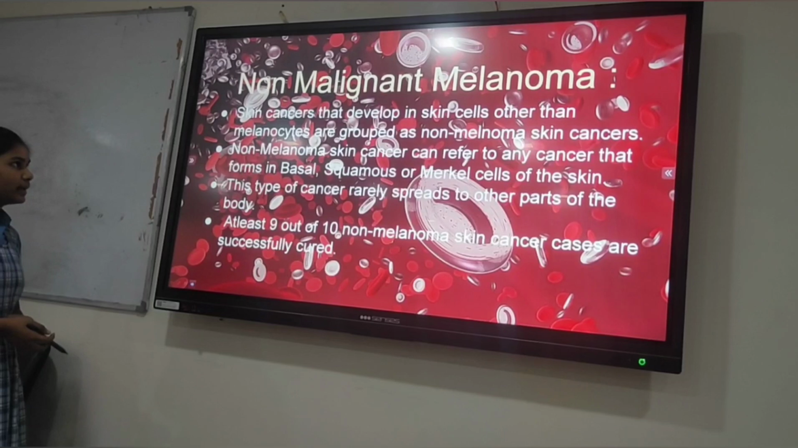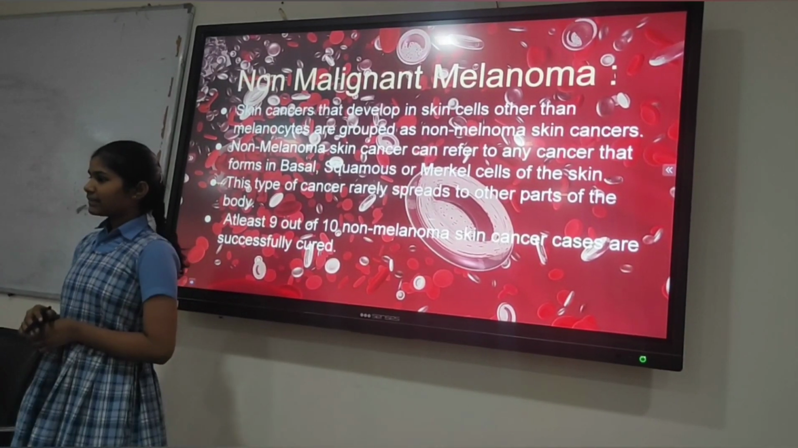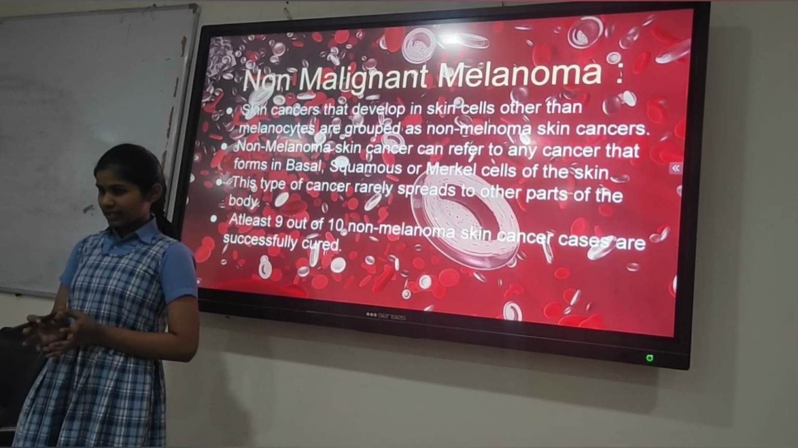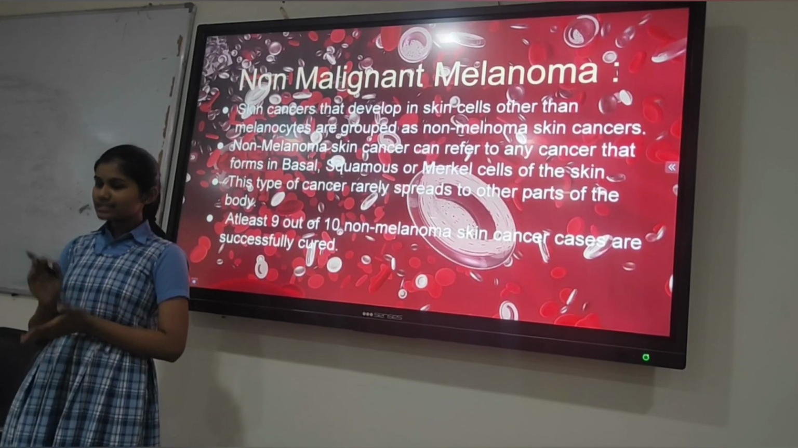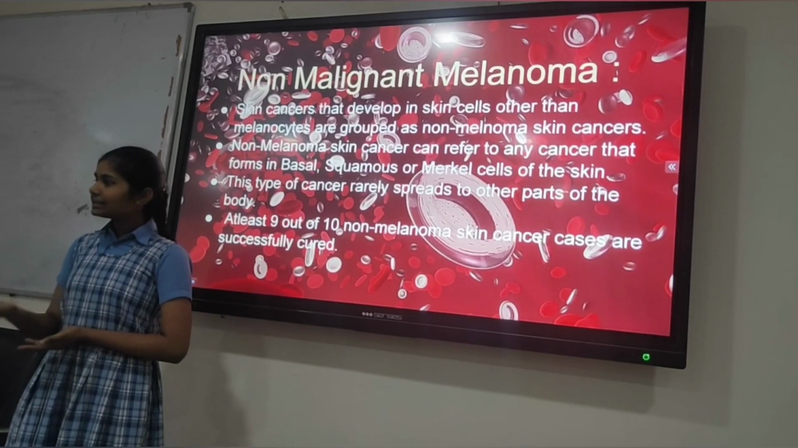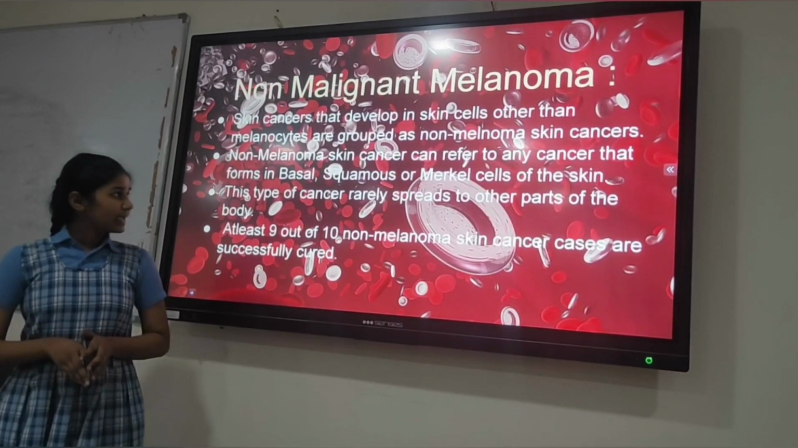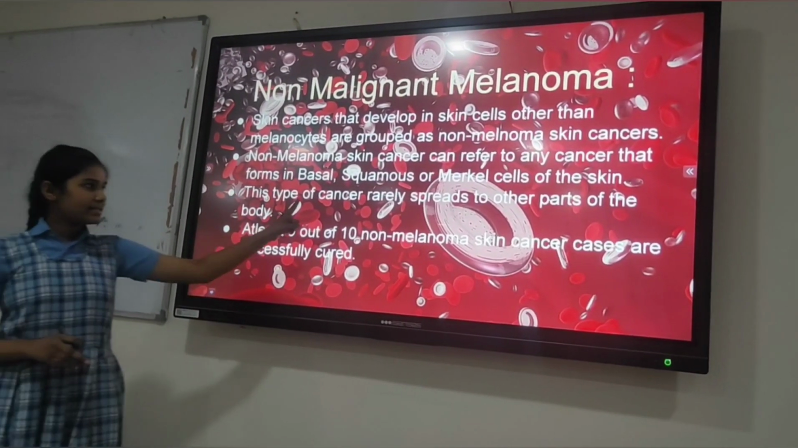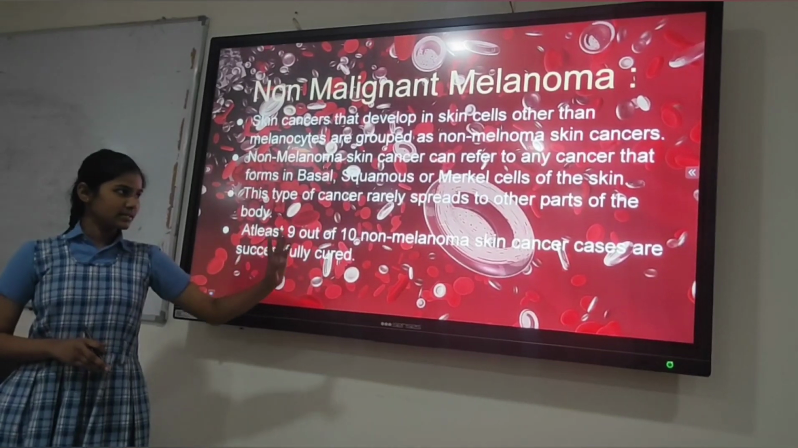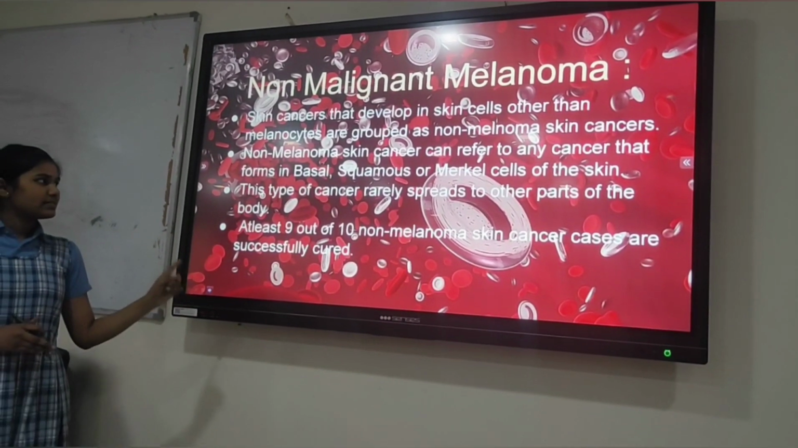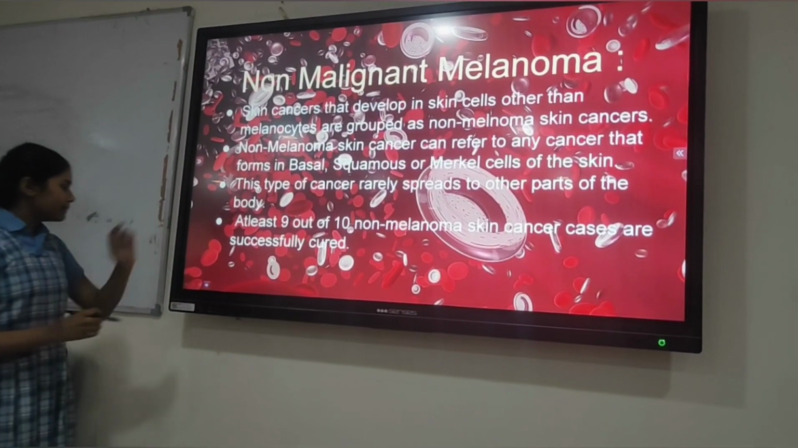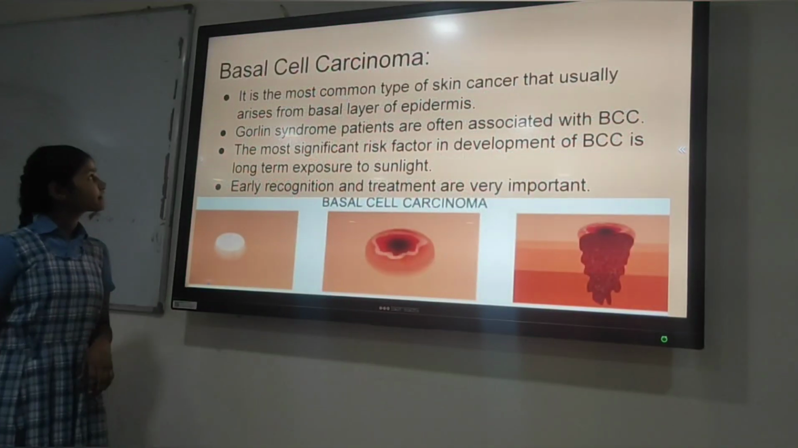And non-malignant melanoma. Melanoma develops in melanocytes, but non-malignant melanoma develops in skin cells other than melanocytes. Any other skin cells, but not melanocytes. It's mainly developed in two skin cells, that is basal and squamous or Merkel cells. So on these bases, it's again of two types, that is BCC and SCC.